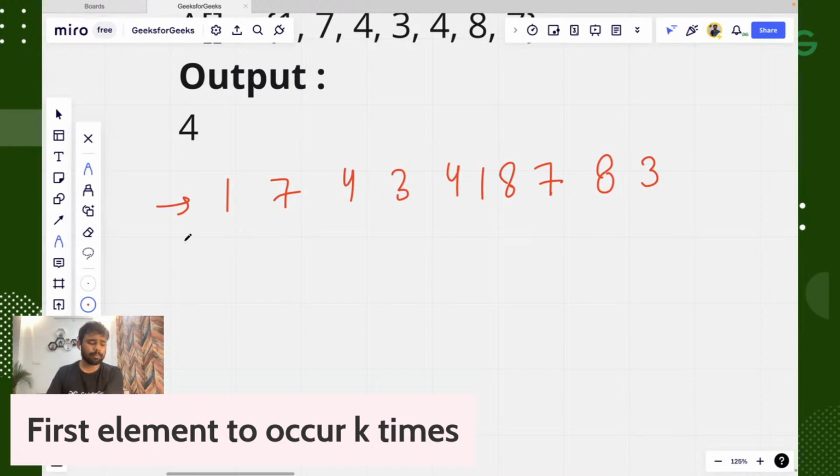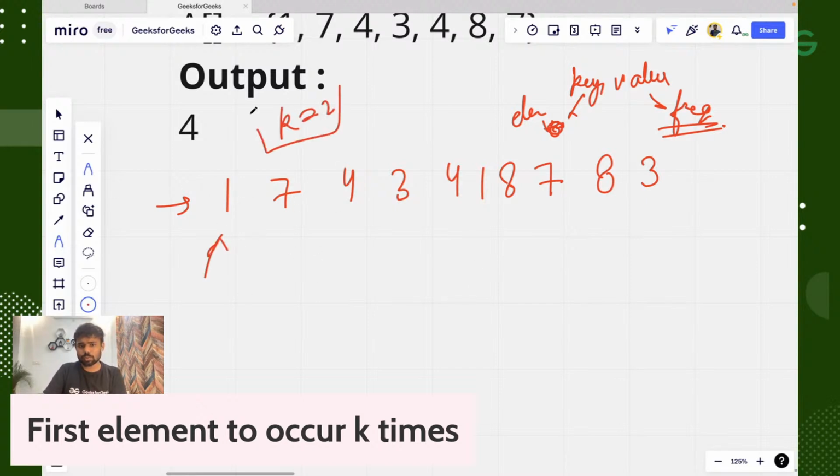Rishabh, hash map is basically something which contains a key value pair. In this key, we will store an element, and in this value I will store the frequency of the element. That is what we do in a hash map. Okay, so you can see one thing here, guys, that currently we're at 1, and the value of k for this problem is 2. That means we want that element whose frequency is at least 2, and which is occurring first in the array.